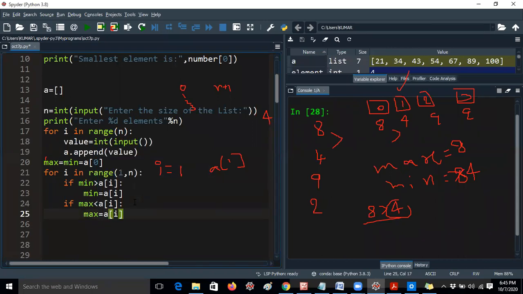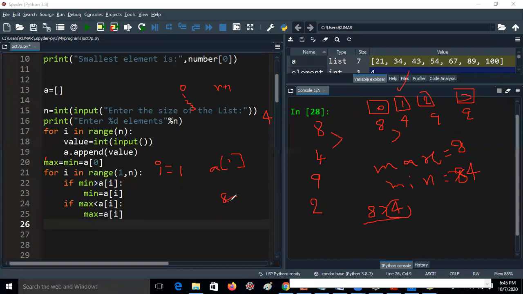Okay. So now what will be the output? I will check once. So first, now the condition is true, guys. It is already executed. Now it will check this condition. What is the max? Max value is 8. Let me take 8 here.